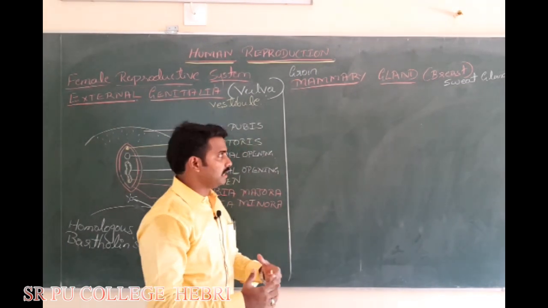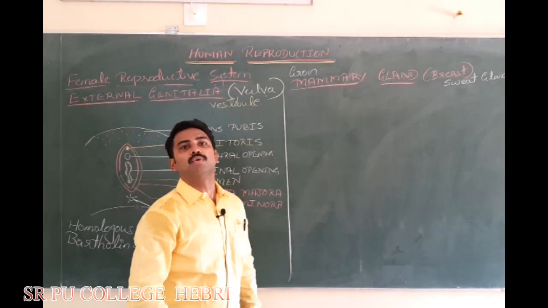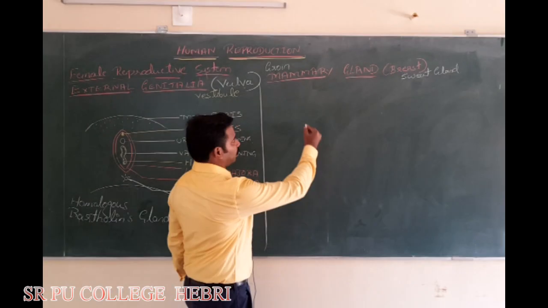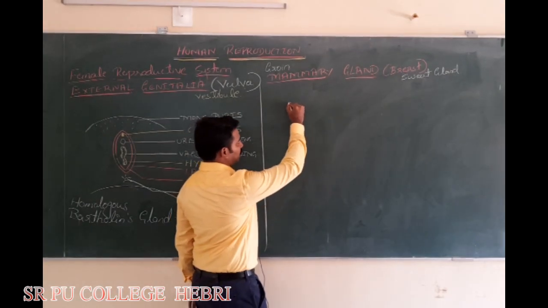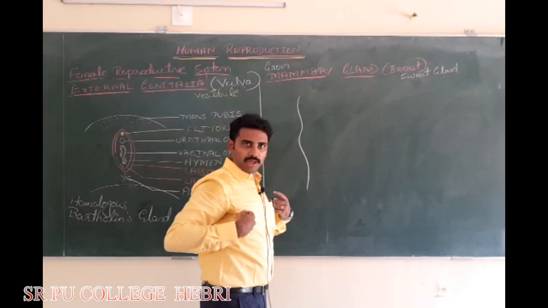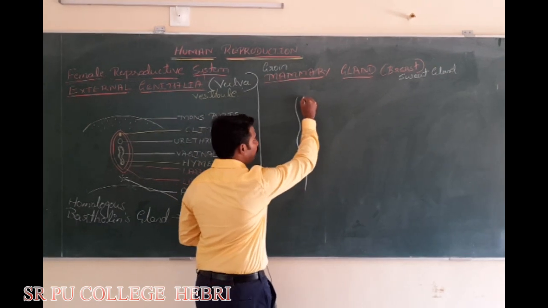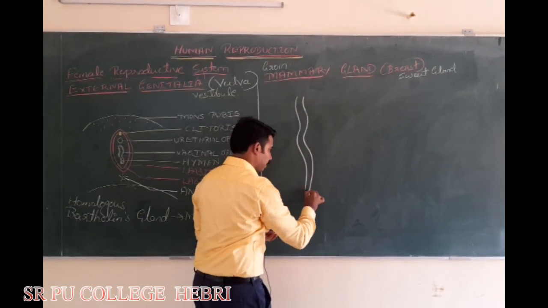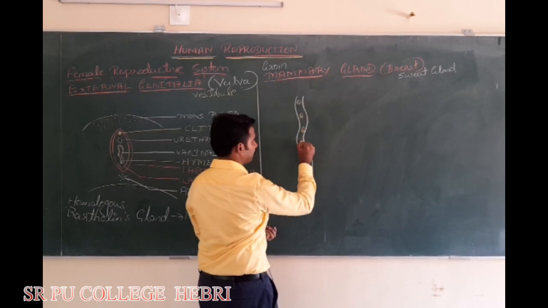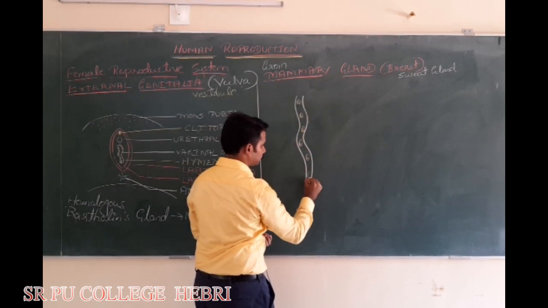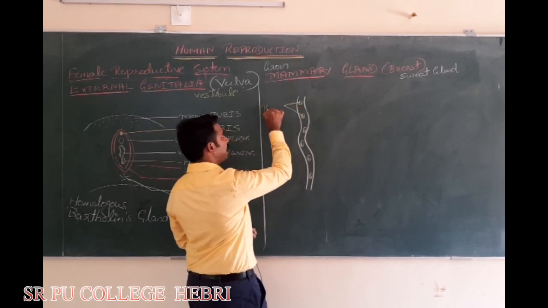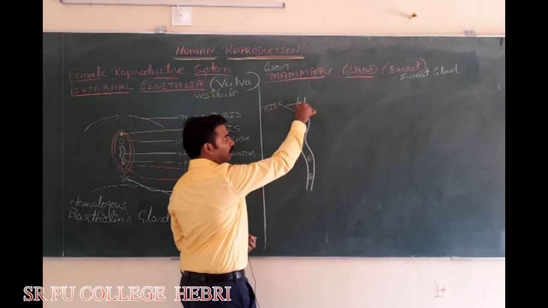Now let us see the anatomical view of mammary gland or the breast. Thoracic region, when you take the section, right? Assume this is the thoracic region of the body. Here you will first find what? Ribs. How many ribs are there? 12 pairs of ribs are present here.